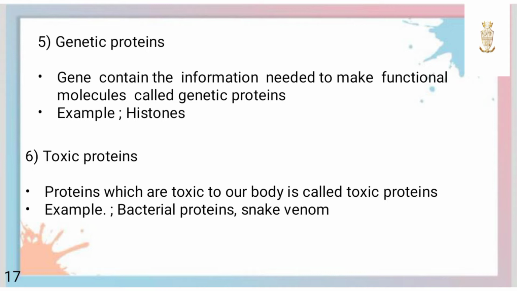Fifth one is genetic proteins. Genes that contain the information needed to make functional molecules are called genetic proteins. Histones are examples of genetic proteins. Sixth one is toxic protein. The proteins which are toxic to our body are known as toxic proteins. Bacterial proteins and snake venom are examples of toxic proteins.